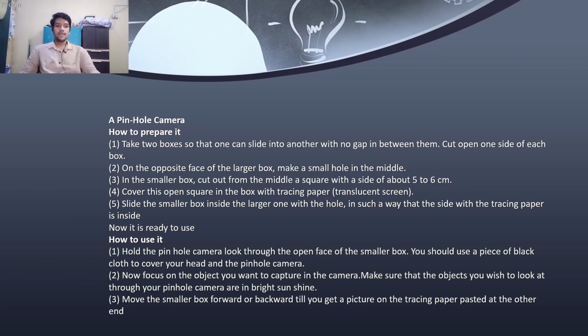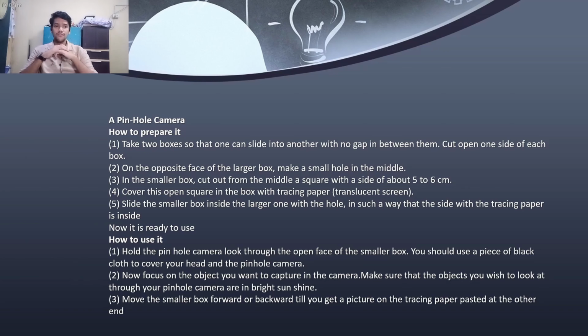For this, we have to then slide the smaller box into the larger one with the hole in such a way that the side with the tracing paper is inside. Now it is ready to use. How to use it? We now have to hold the pinhole camera and look through the open face of the smaller box. We should use a piece of black cloth to cover our head and the pinhole camera.